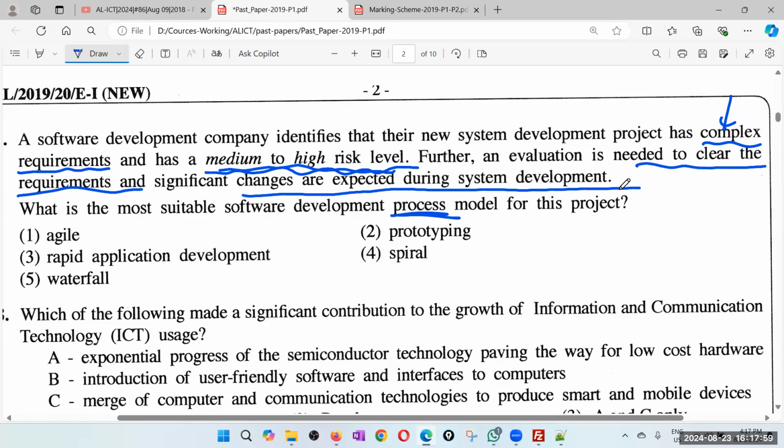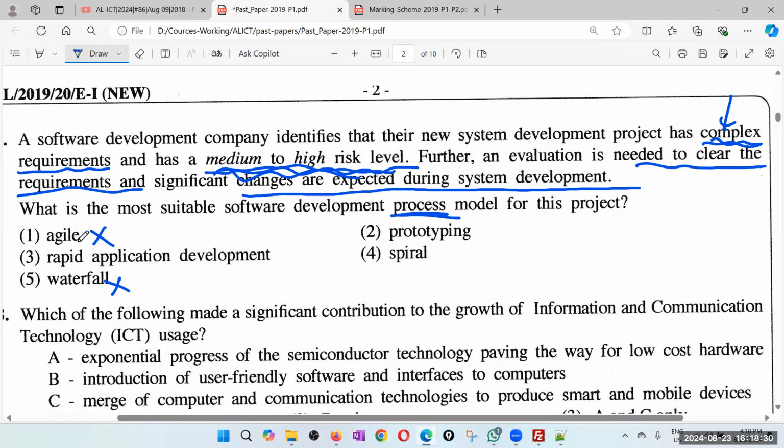So therefore, we can't go for waterfall as well, because waterfall is when requirements are stable. That is where we can analyze and finish and then design and finish. So I will not go for waterfall because changes are expected during system development. I will not go for agile because it looks high risk, complex requirements and so on as well.